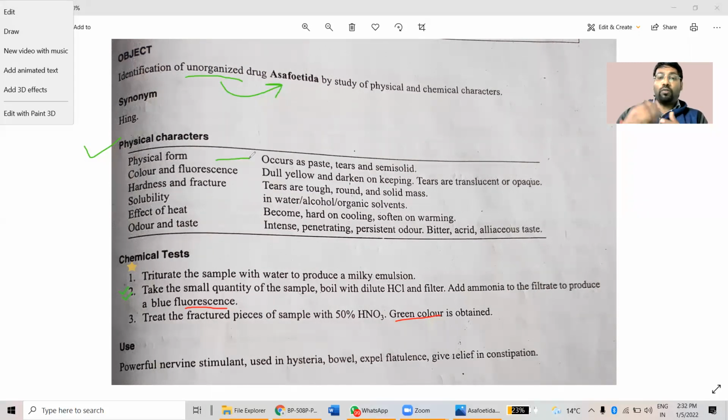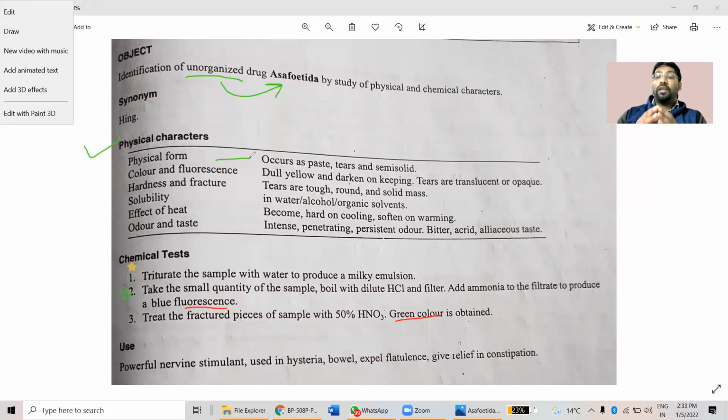Effect on heating: if you heat it, it becomes soft on warming, but as soon as it cools down, it starts solidifying and becoming harder. Then odor and taste: Asafoetida has an intense odor. The smell is very penetrating to our nose and olfactory sensors, and it is persistent.